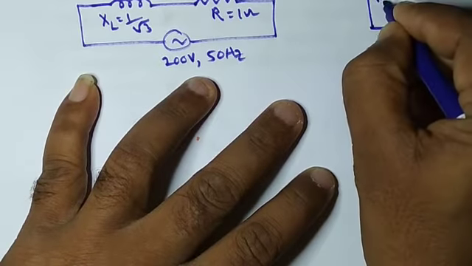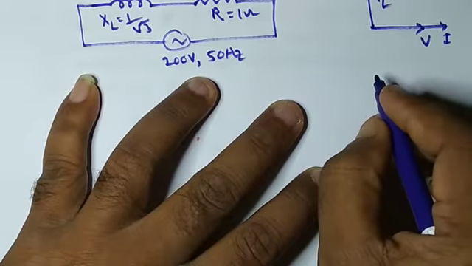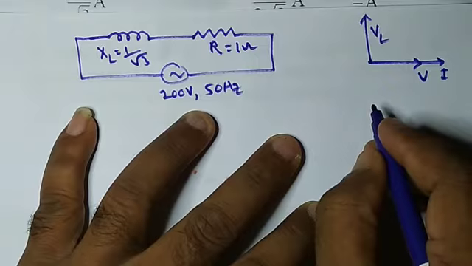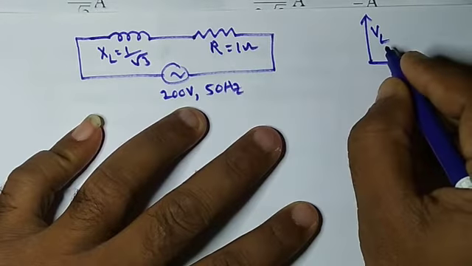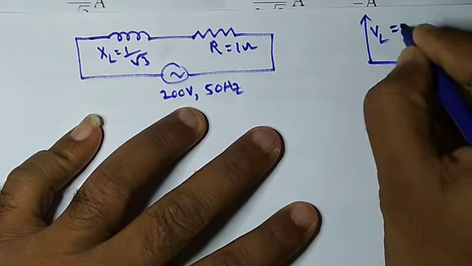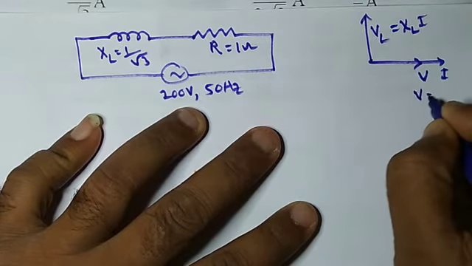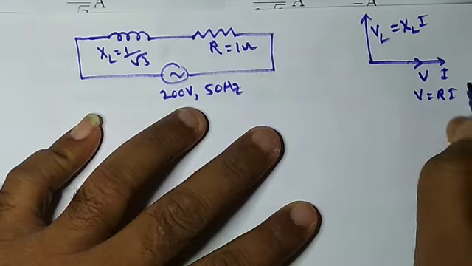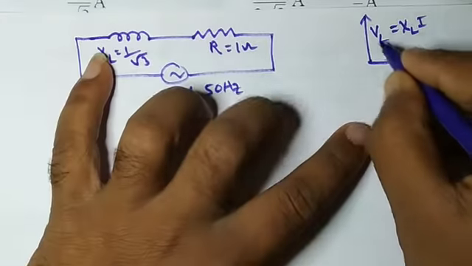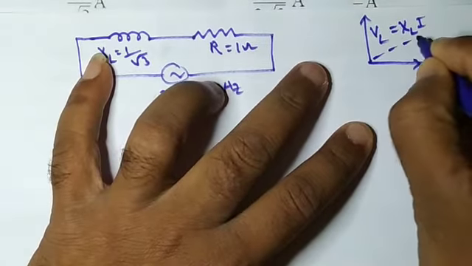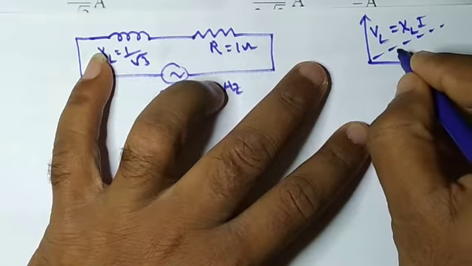We know this very well. So in this direction it is XL into I, and here V is R into I. The resultant of these two I can draw like this. We have seen this one.